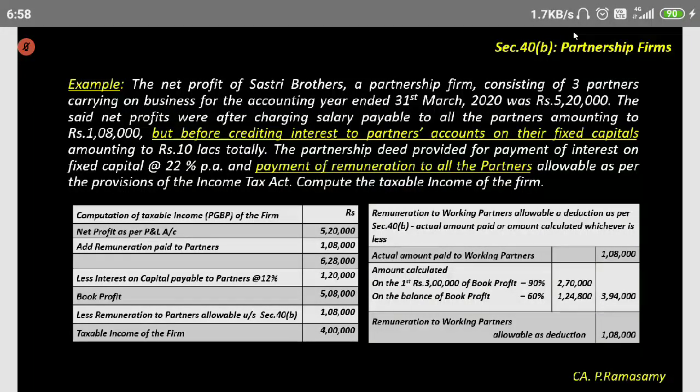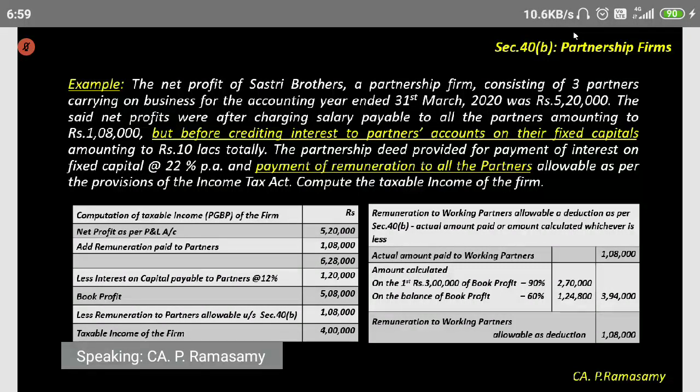In other words, we are trying to arrive at the net profit after all expenses allowable under the Income Tax Act and before payment of salary to partner. That is what we are arriving at. Understood?